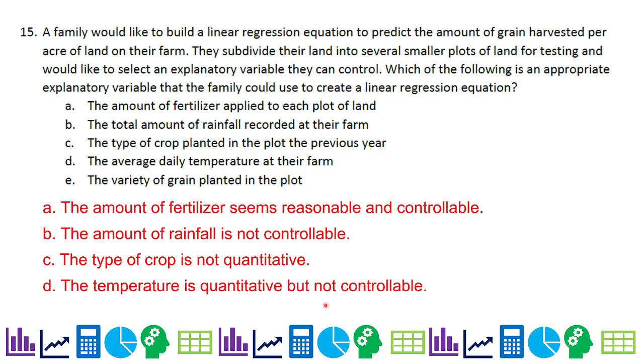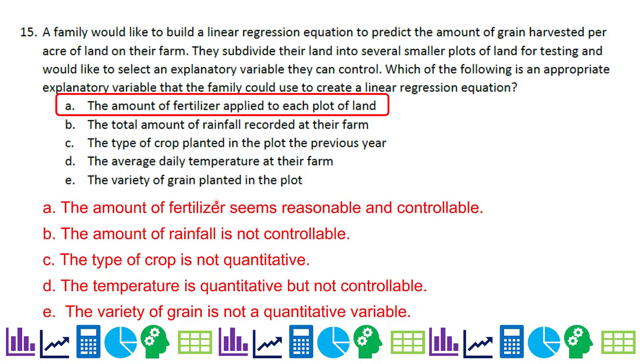Again, I don't think they can control the temperature at the farm. And then finally, the variety of grain. Oh, that's not quantitative, so that would be very difficult. So the only one that we can control that is quantitative is the amount of fertilizer applied to each plot of the land. And that is the end of the solutions for your review for the multiple choice section. Good luck on your test.